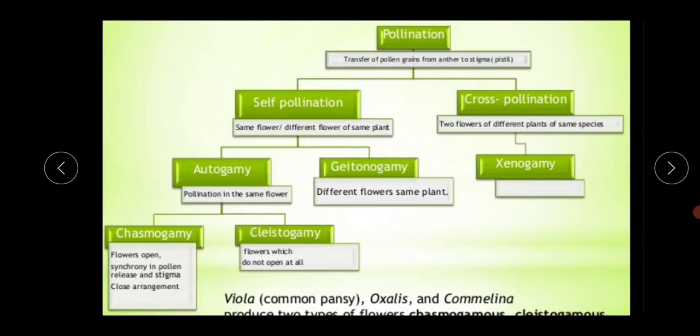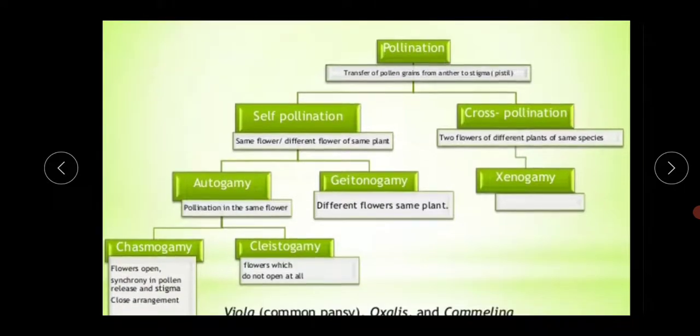Next is cross pollination, meaning pollination between two flowers of different plants of the same species. The same plant is not applicable, different plants are applicable, but the species will be the same.